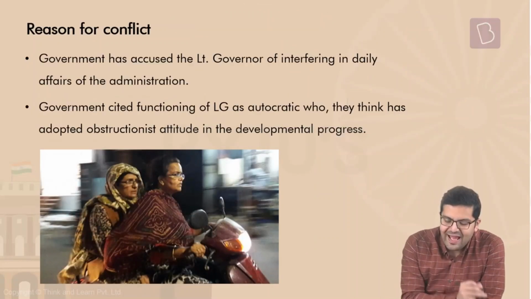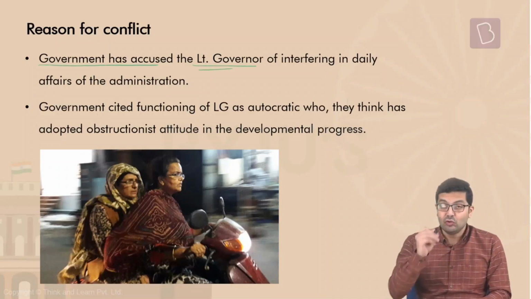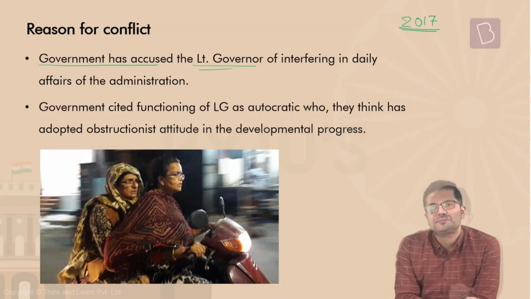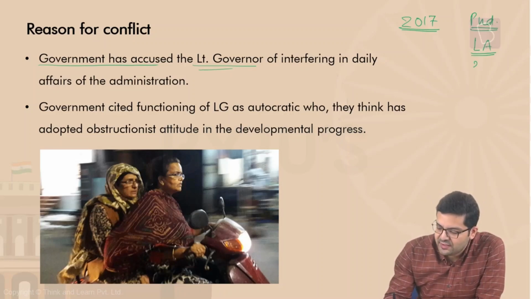Now, what have been the various reasons for conflict? First things first, the government has accused the Lieutenant Governor of interfering in the daily affairs of the administration. So much so that in 2017, 3 members were inducted in the Assembly of Puducherry. We should be aware that the Legislative Assembly of Puducherry consists of 30 elected MLAs plus 3 nominated people. These 3 nominated people were all BJP members.